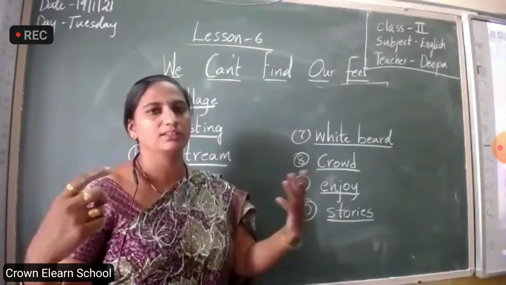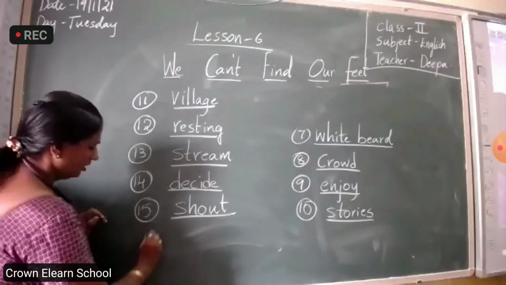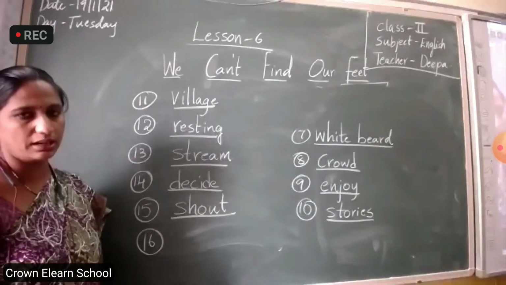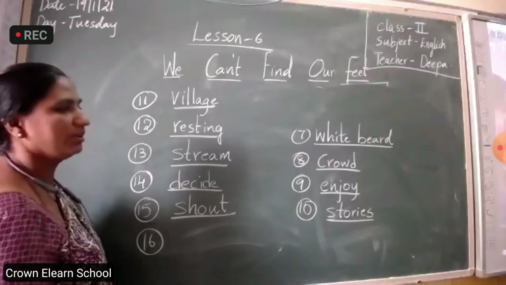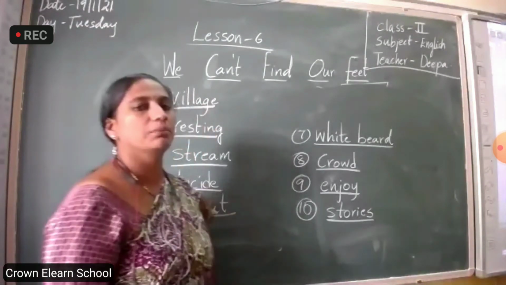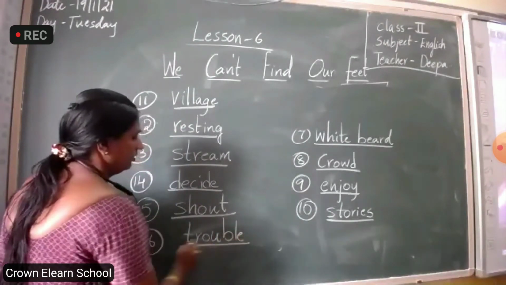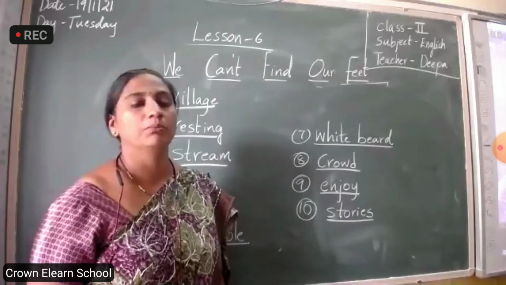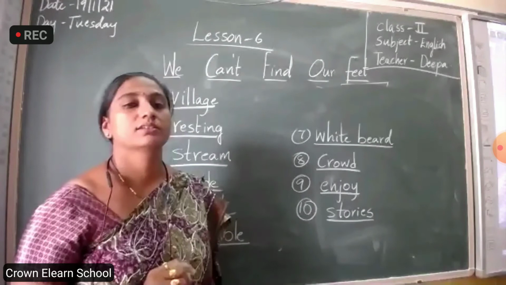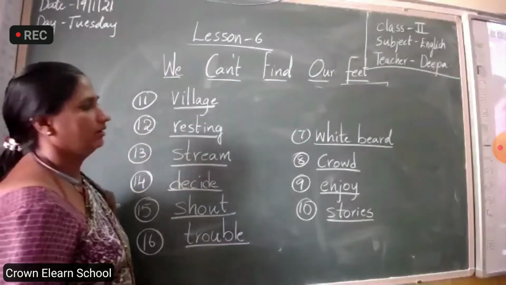Hodja, we are in trouble. Trouble means facing some problem. T-R-O-U-B-L-E, trouble. Children are saying, Hodja, we are in trouble, facing some problem.